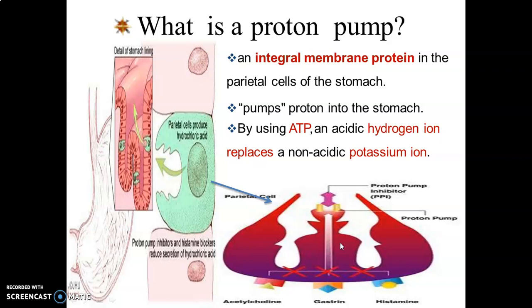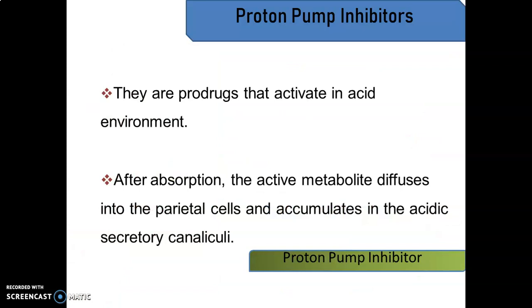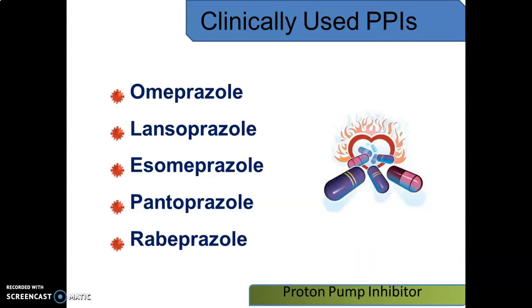The proton pump inhibitors reduce the secretion of hydrochloric acid. These are prodrugs that are activated in an acidic environment. After absorption, the active metabolite diffuses into parietal cells and accumulates in the acidic secretory canaliculi of the parietal cells. The clinically useful proton pump inhibitors are omeprazole, lansoprazole, esomeprazole, pantoprazole and rabeprazole.